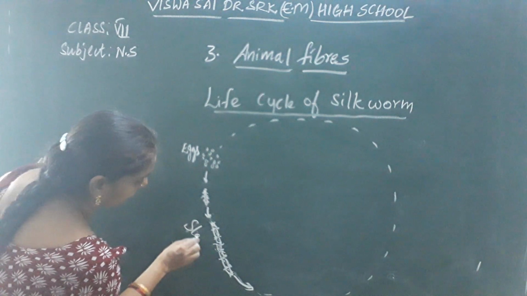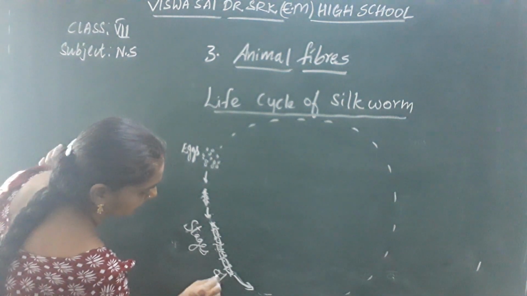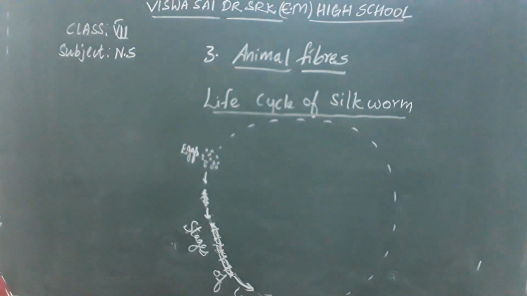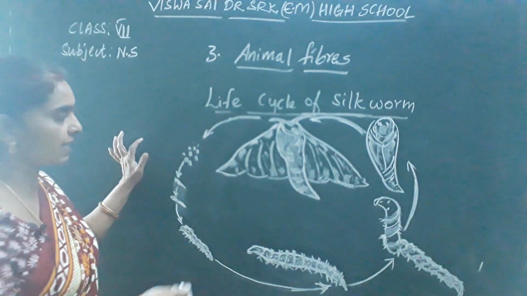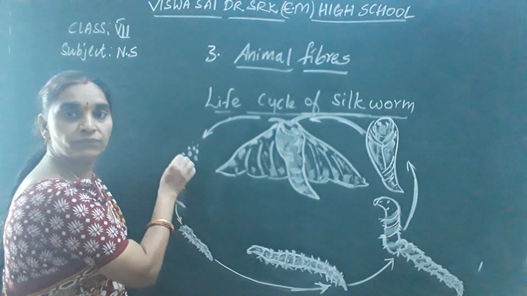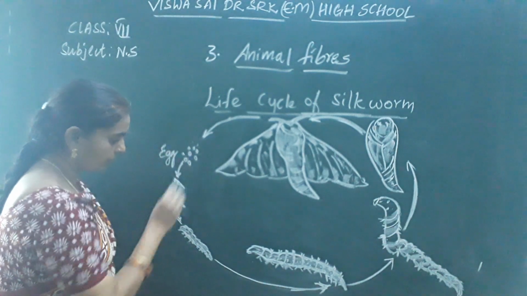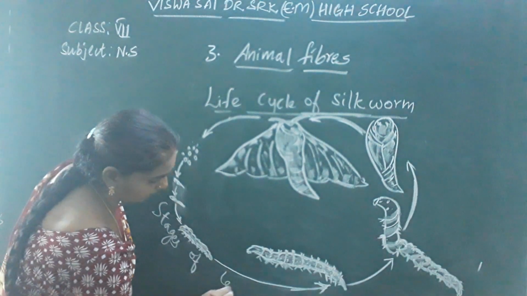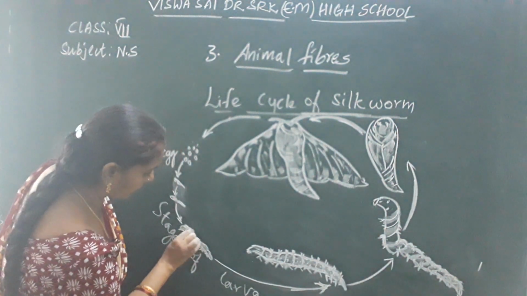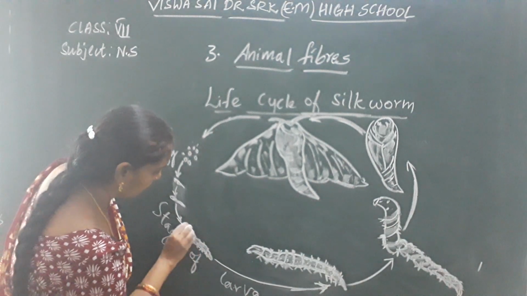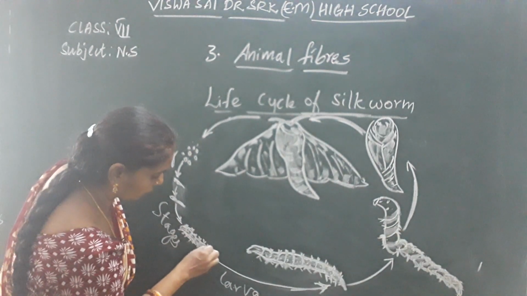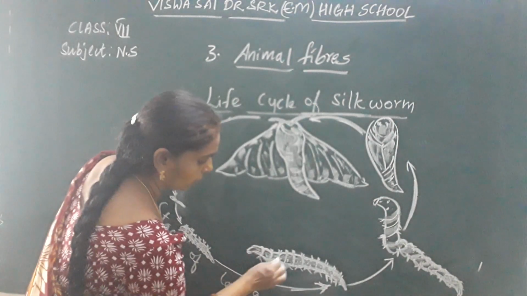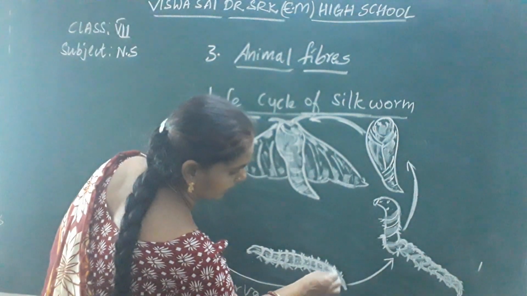Stages of larva. See clearly, children, here in the life cycle of silkworm, it has first the egg stage. Next, these are the stages of larva. Okay. You can see this is also called the caterpillar stage. What are they called, children? They are caterpillar stage. Try to draw these stages neatly in your notebooks.